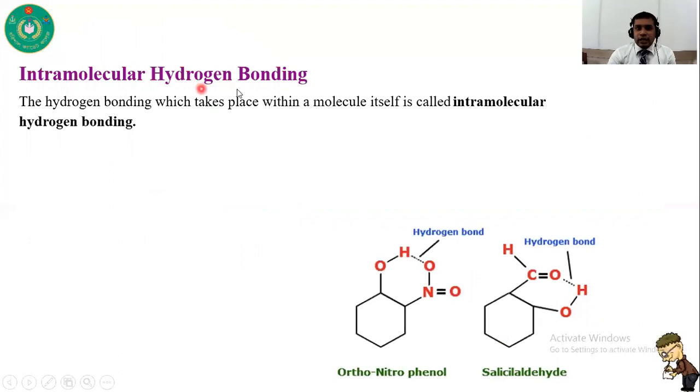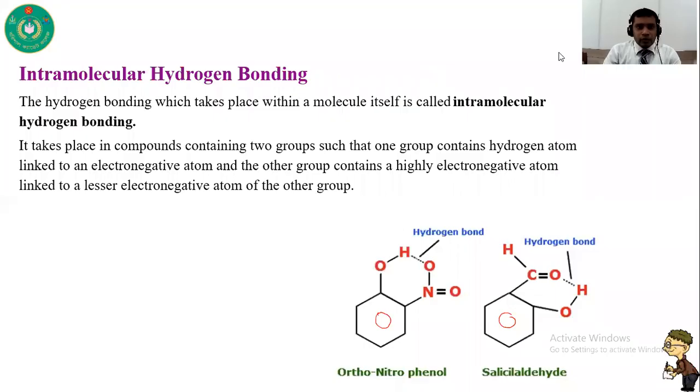Now, intramolecular hydrogen bonding. Intramolecular means within a molecule. When hydrogen bonding is formed within a molecule, here you can see orthonitrophenol. This is orthonitrophenol, with the OH group. It takes place in a compound containing two groups, such that one group contains a hydrogen atom linked to an electronegative atom, and the other group contains a highly electronegative atom linked to a less electronegative atom.